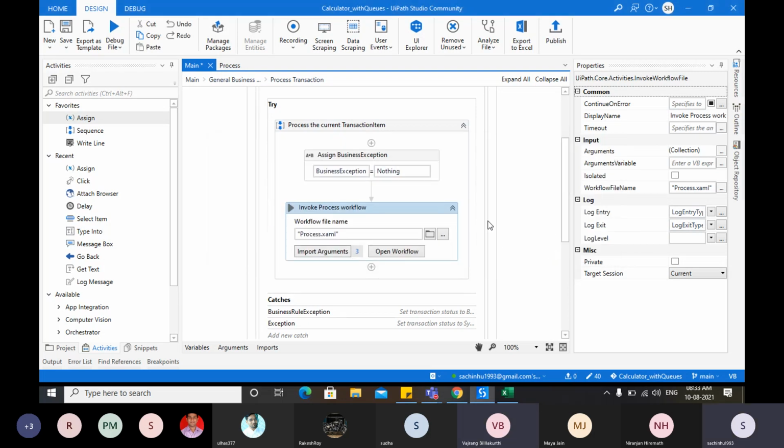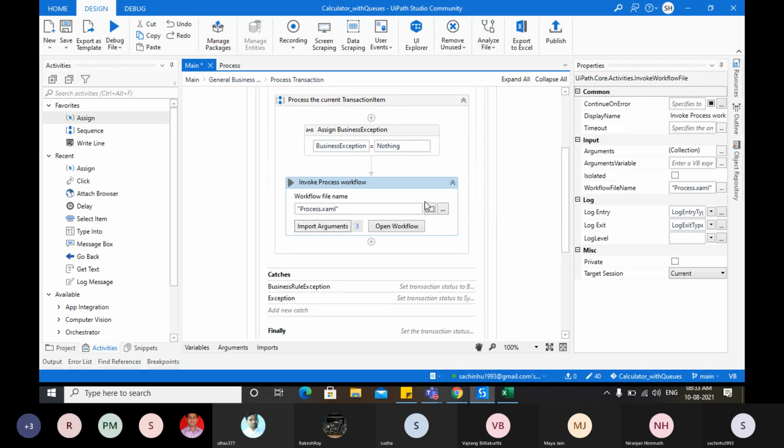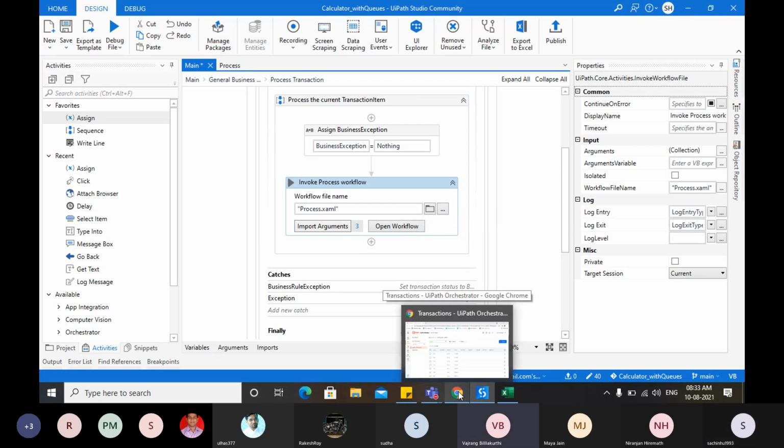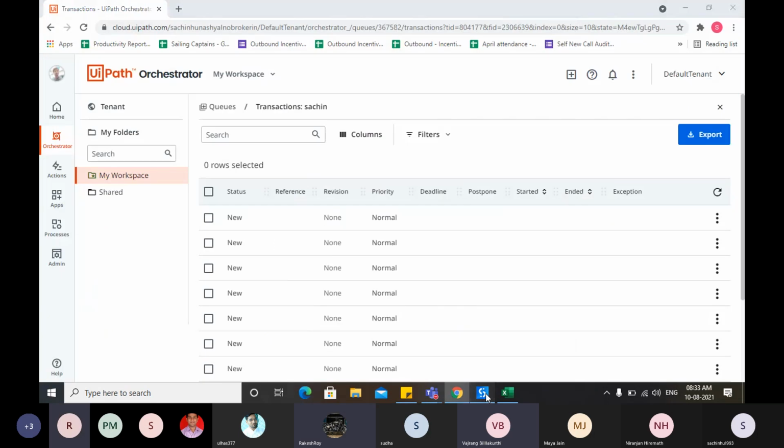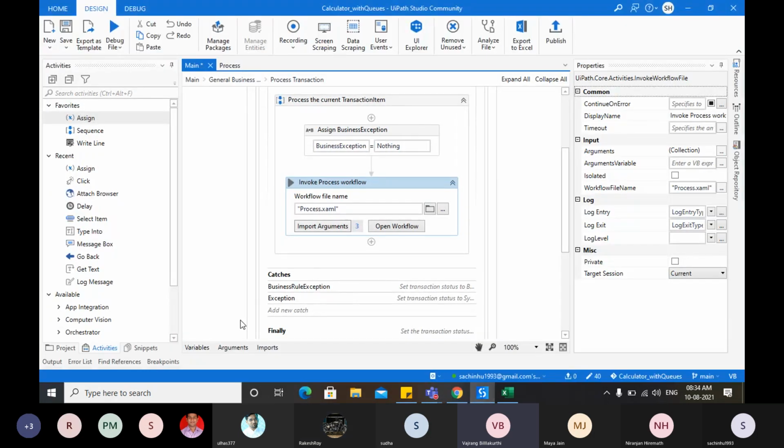Okay. Yes. Now, what should we do next? Check the scope, man. That's a good catch. What scope should we check? Check the scope of the output argument which you created now. Go to... it's not an argument, it's a variable. Variable scope.